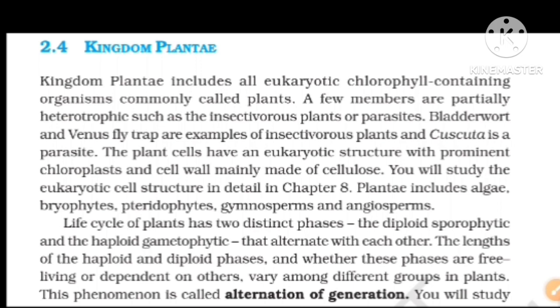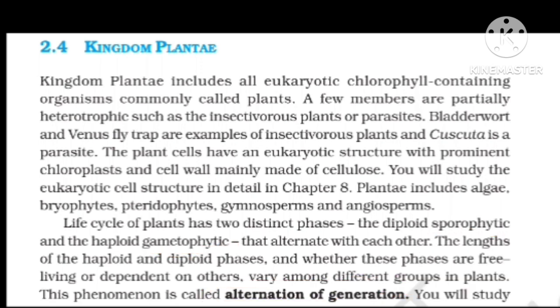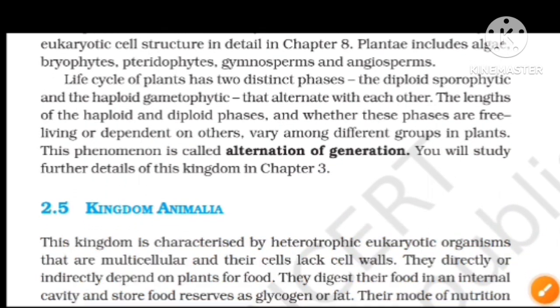Here the life cycle of plants has two distinct phases: the diploid sporophytic and the haploid gametophytic. They have two distinct phases that alternate with each generation, and the lengths of the haploid and diploid phases, and whether these phases are free living or dependent on others, vary among different groups of plants. This phenomenon is called alternation of generation because the sporophytic and gametophytic phases interchange. We will study it in further detail in chapter 3.